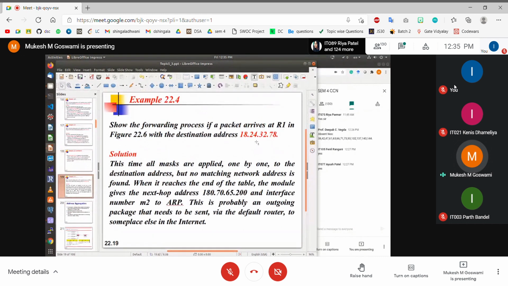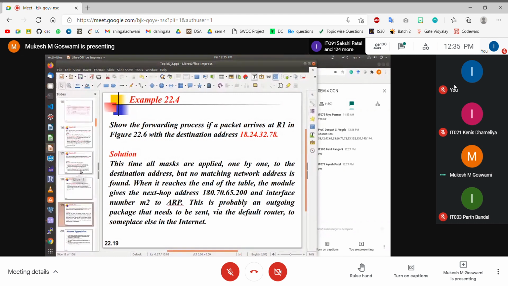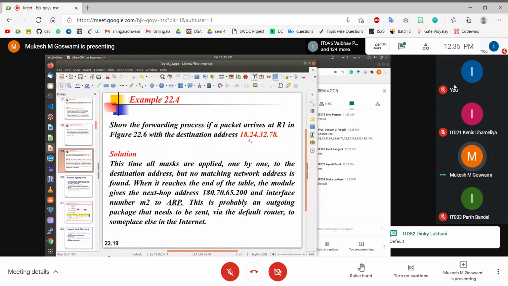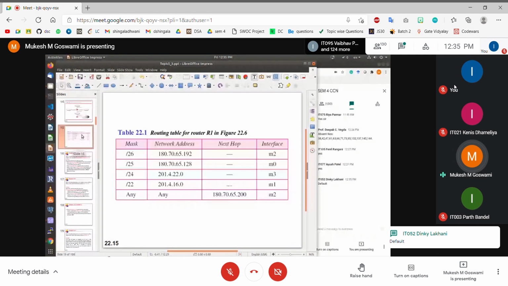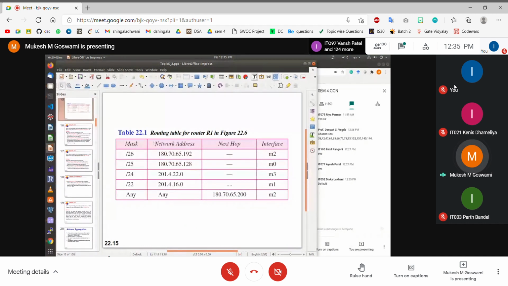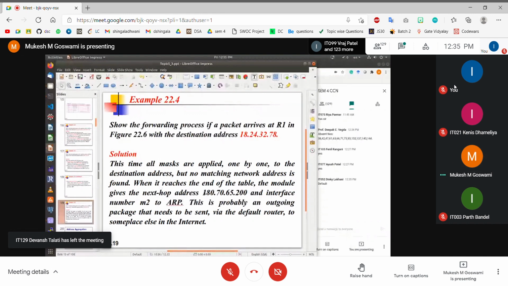Okay, what is going to be the forwarding process here? 18.24.32.78. What will the forwarding process be? As you can see, this doesn't match with anything. It doesn't match with 180, 180, 201, 201. So ultimately, this particular frame would be forwarded to the next hop IP address, this one, 180.70.65.200. This routing table won't match the first one, second one, third one, and fourth one. Therefore, it will match with the default entry.